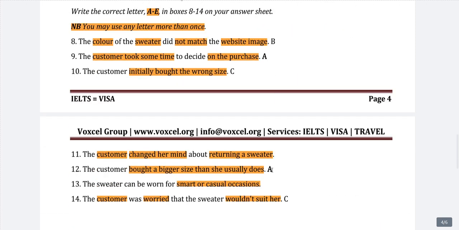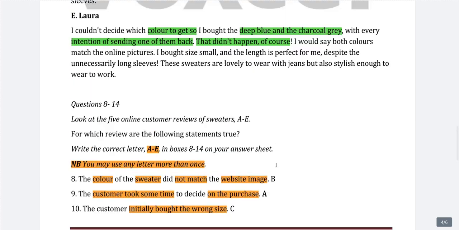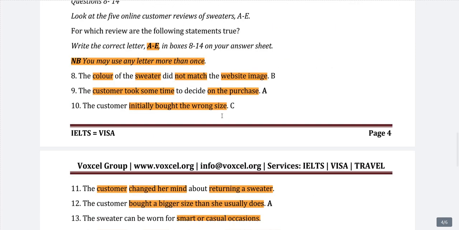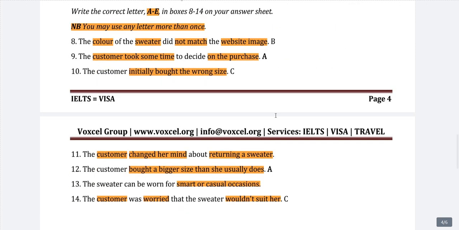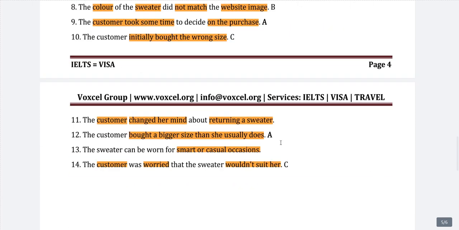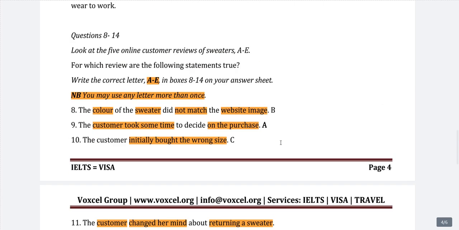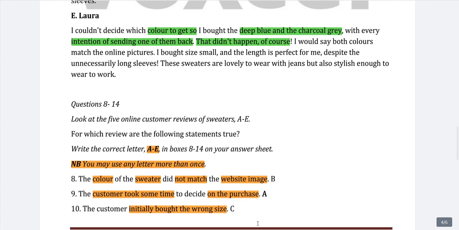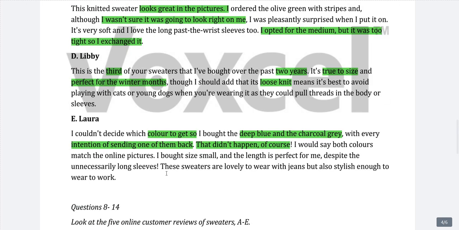Okay, so now we can easily mark this as E and this as E, because we know nothing is in D. But I will read this particular information so that you can be sure. In the exam, if you are 100% sure there is no other option left than E, you can easily mark E. But it is best that you read that paragraph, maybe you may have missed something in the above paragraphs. I would say both colors match the online picture. So the color matches the online picture. So this cannot be our answer.